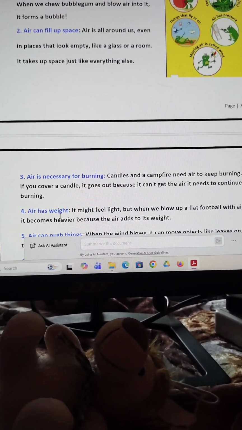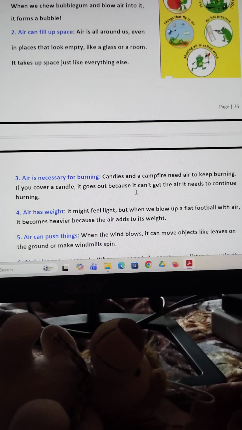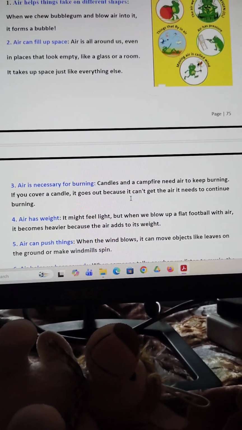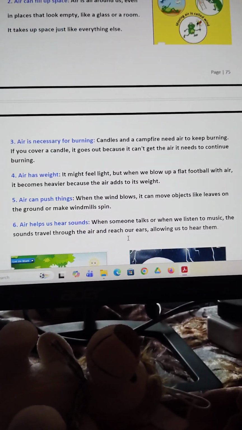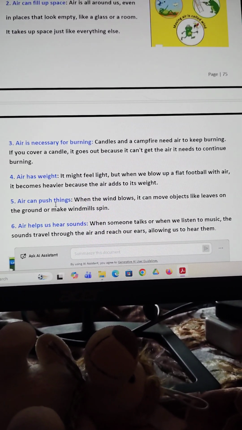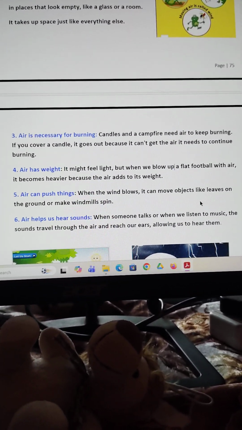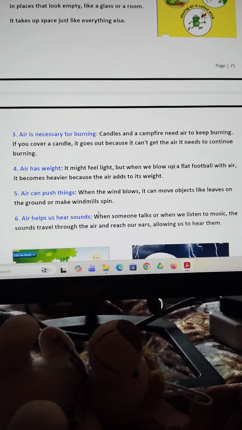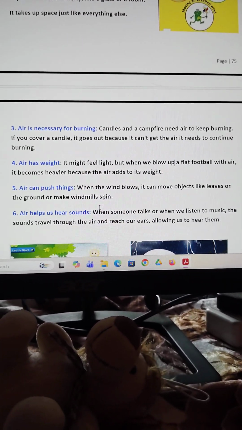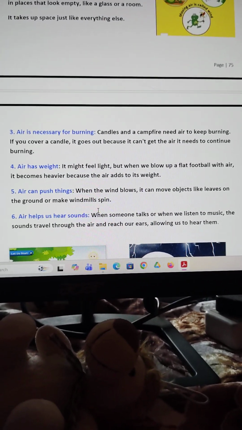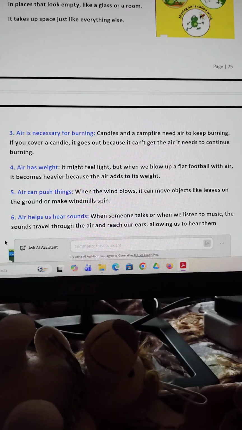And then air has weight. It might feel light, but when you blow air into a flat football, it becomes heavier because the air adds its weight. Then air can push things. When the wind blows, it can move objects like leaves and ground, and also you see when the air blows, your clothes go here and there.